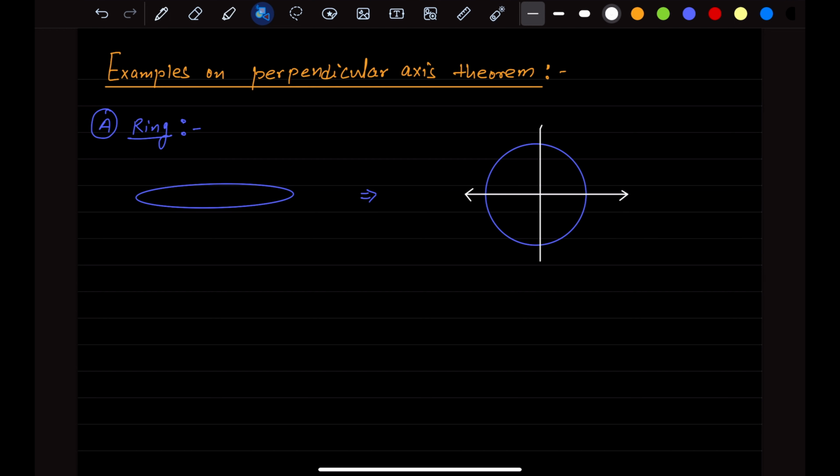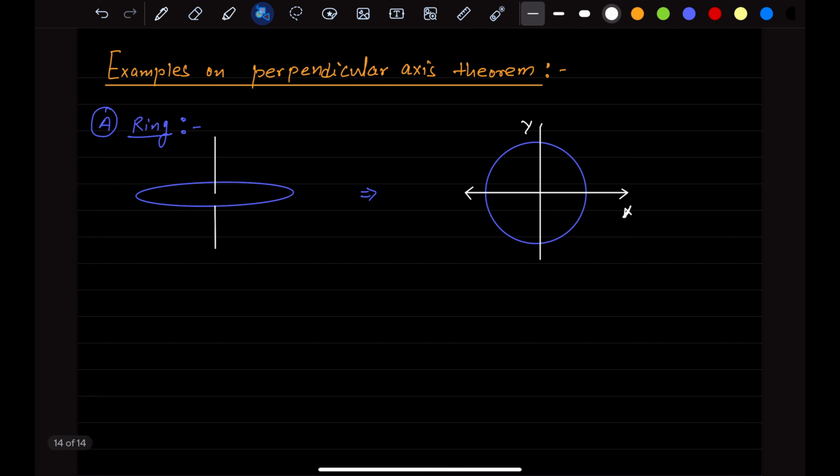Okay, so let's consider that this is the x-axis, this is the y-axis, and there's the z-axis like this passing through the center of this ring, right? This is the z-axis.